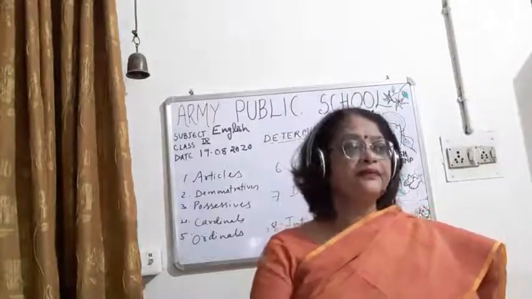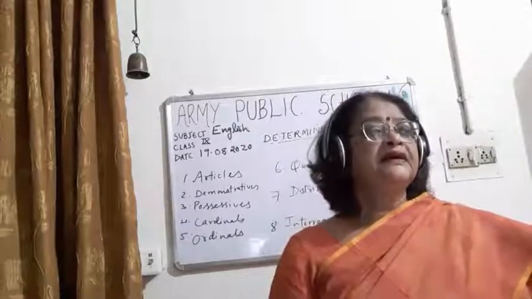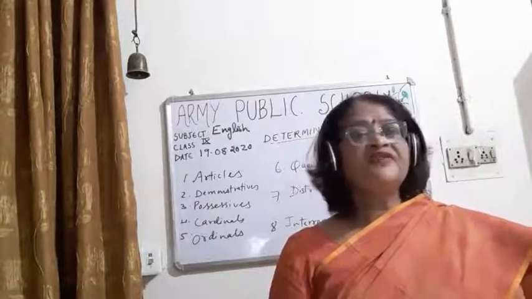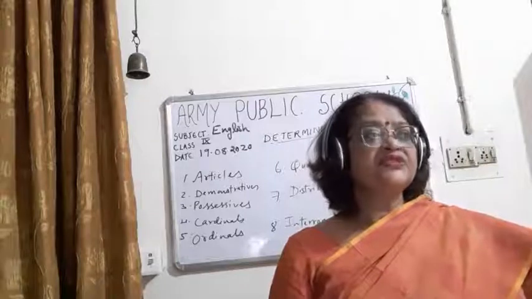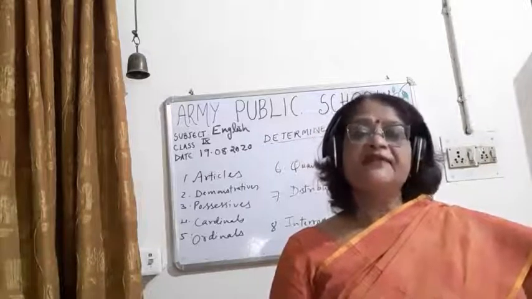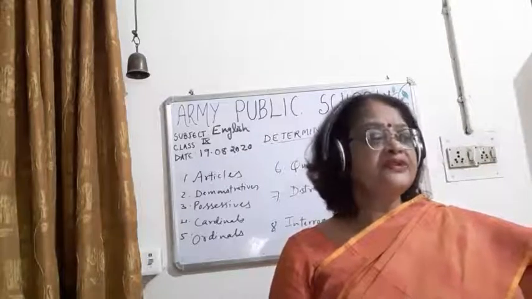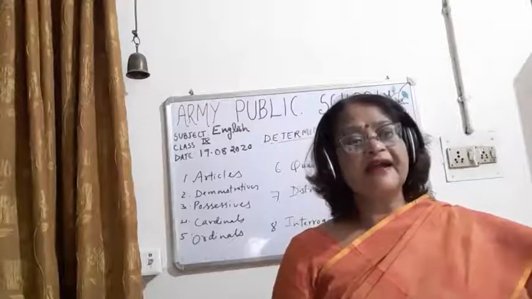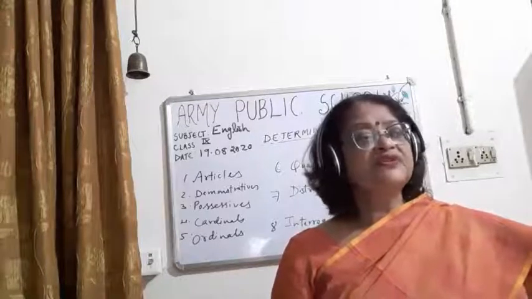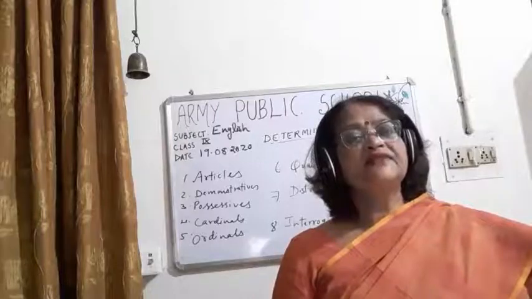So children, 5 types of determiners we have discussed. I've already told you about the uses of a and the, the uses of definite and indefinite articles.